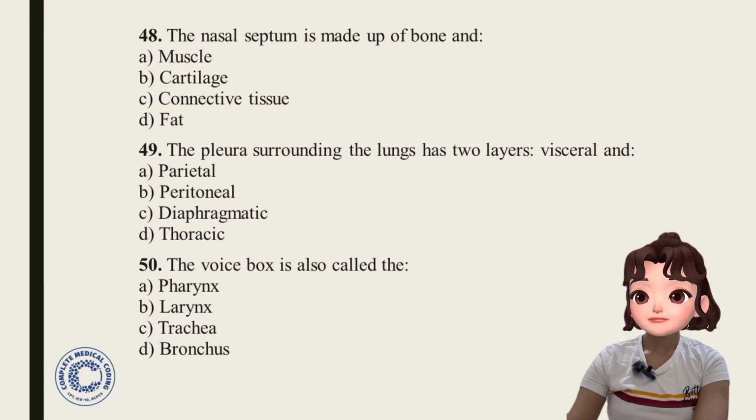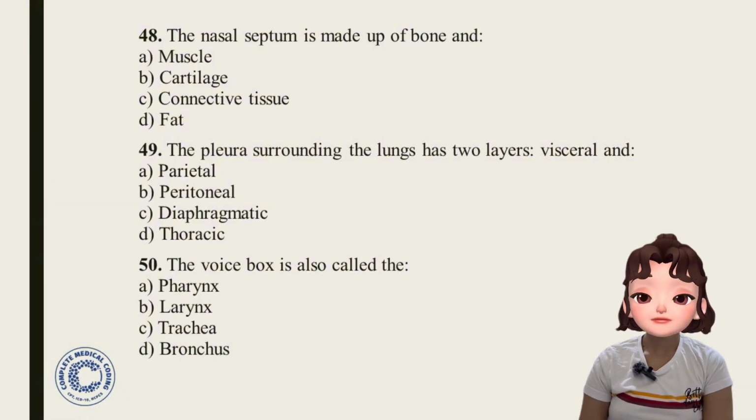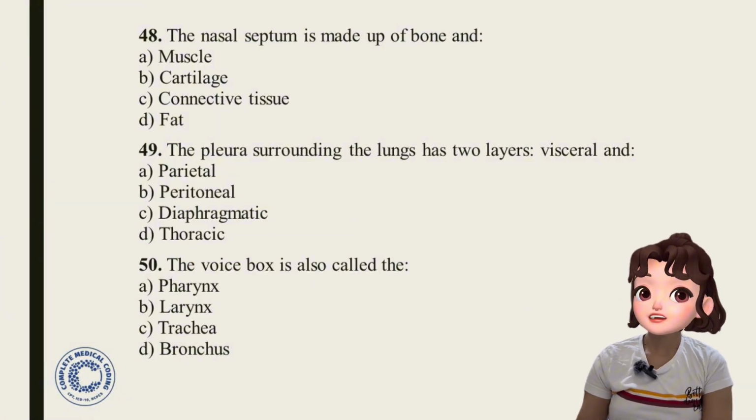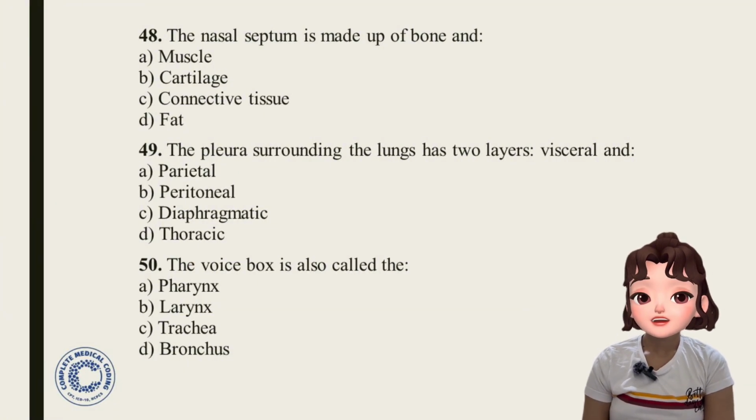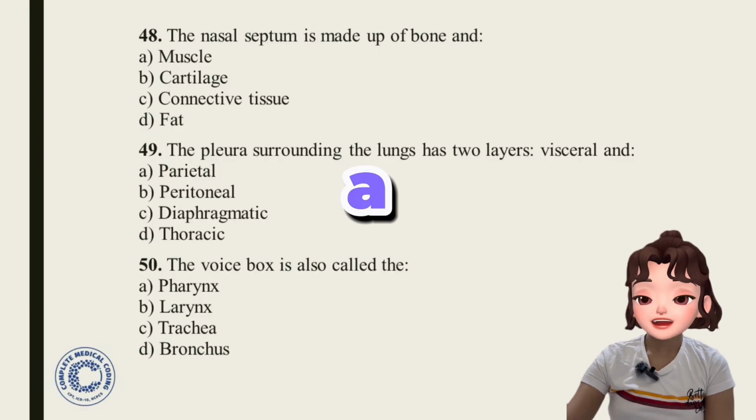Question number 49. The pleura surrounding the lungs has 2 layers, visceral and what else? What is the second layer called? Parietal, peritoneal, diaphragmatic, thoracic. Answer is option A, parietal. Okay, visceral and parietal.